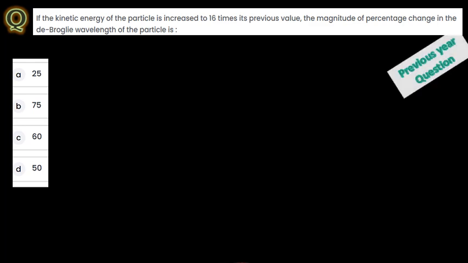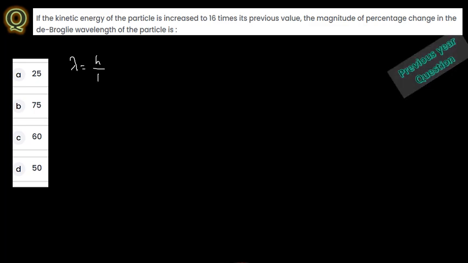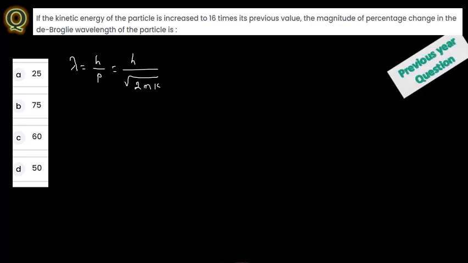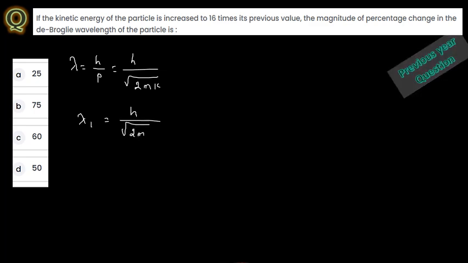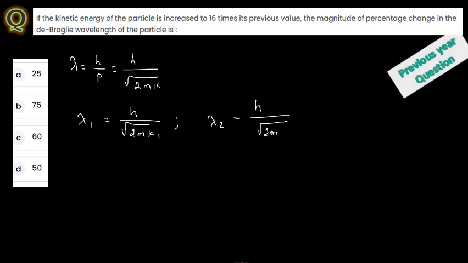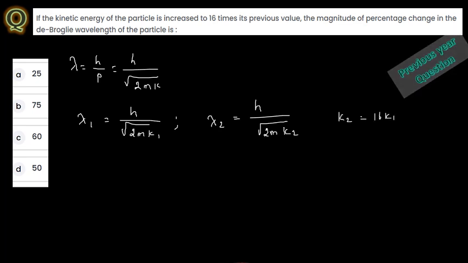Now see here, de Broglie wavelength, we already know, lambda is equal to h divided by p. Even the momentum value we can mention here: h divided by square root of 2m into kinetic energy. So lambda 1, the first value, is equal to h divided by square root of 2m k1. For the second one, they have increased the kinetic energy 16 times. So lambda 2 is equal to h divided by square root of 2m k2, where k2 is equal to 16 times k1. Now you just substitute.